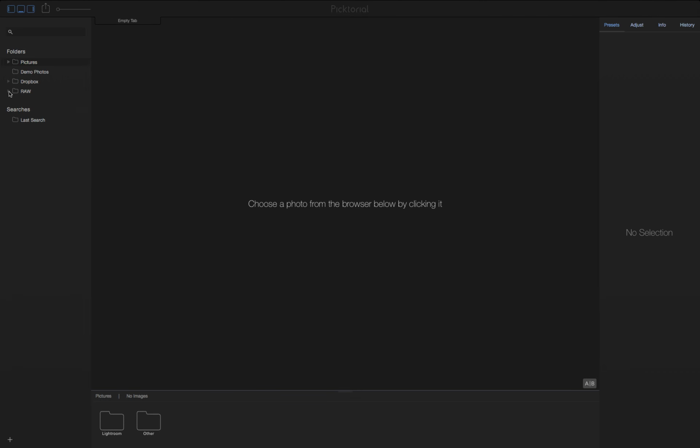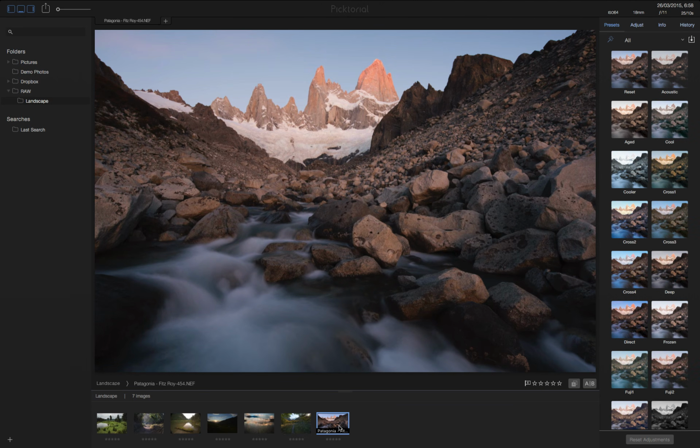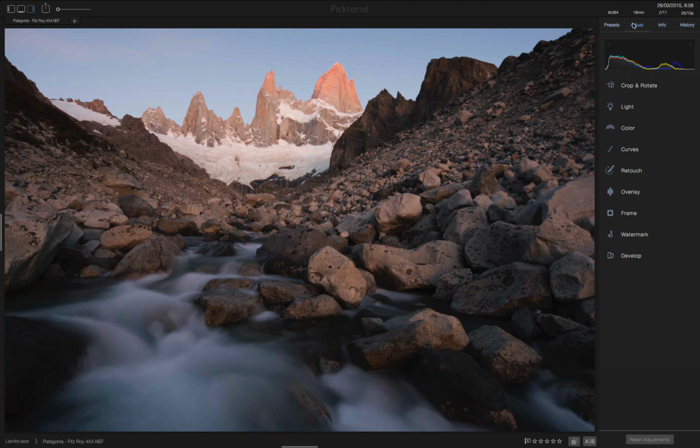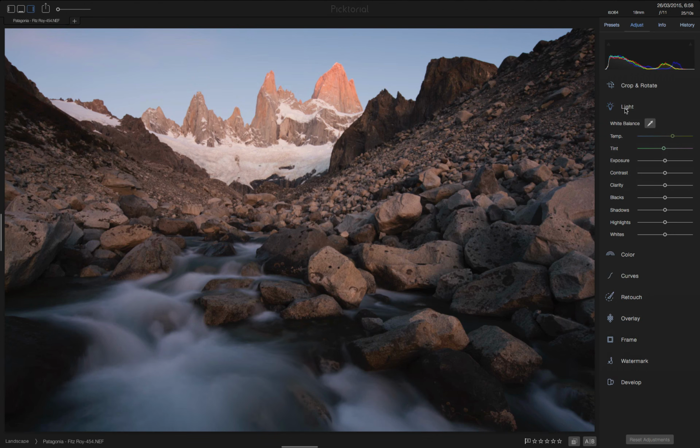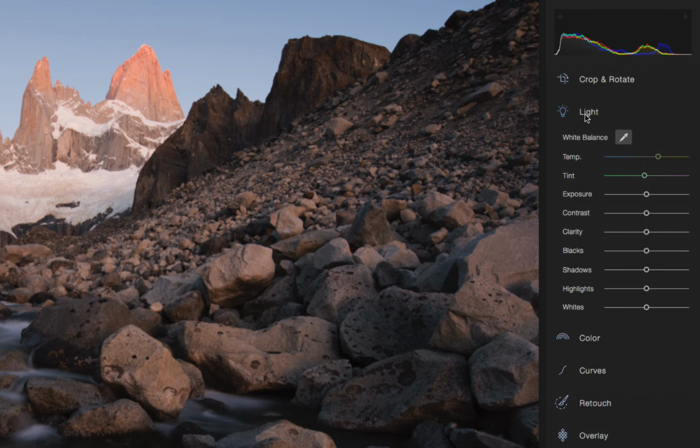Let's see how we can make some advanced local enhancements with Picktorial. I love this sunrise image from Patagonia. It was an amazing scene, but the raw file's a bit flat, so here comes the power of local adjustments and luminosity masks. We'll start with some global adjustments, which are implemented in very high quality in Picktorial.